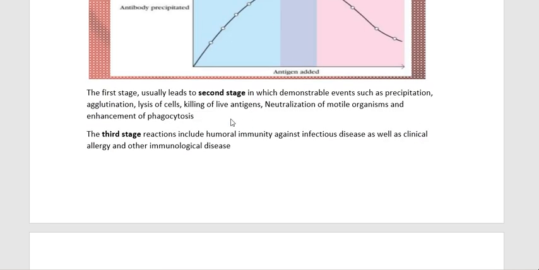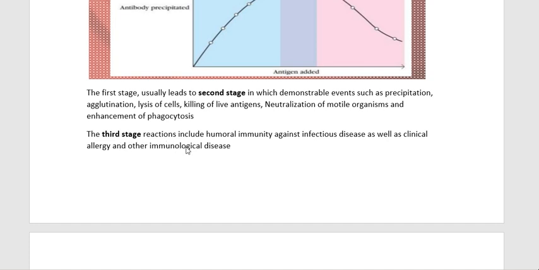Okay, so next, the first stage usually leads to the second stage, and in the second stage we are going to have demonstrable events. That means we can see precipitation, agglutination, lysis of cells, killing of live antigens, neutralization. So these are all the demonstrable events that occur in the second stage. That means whatever type of reactions we are seeing, all are the result of the second stage. And coming to the third stage.